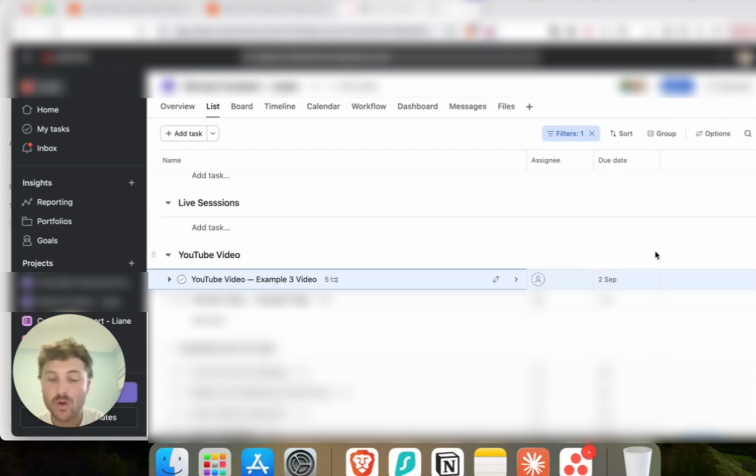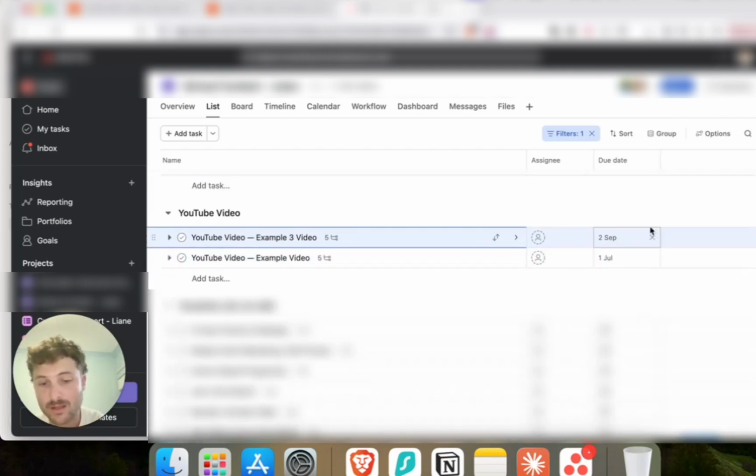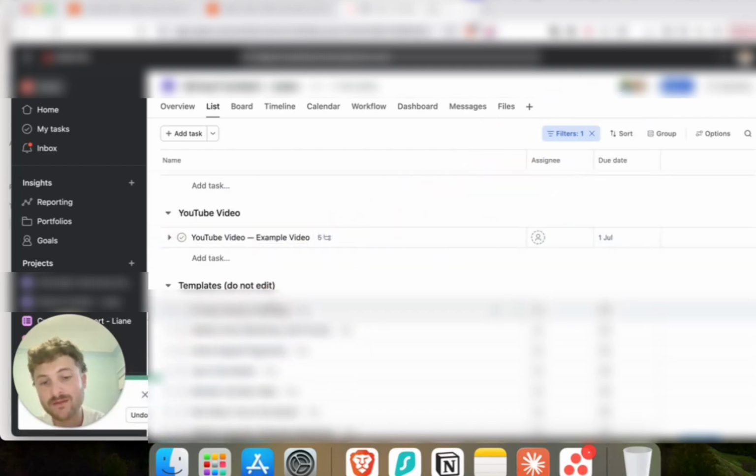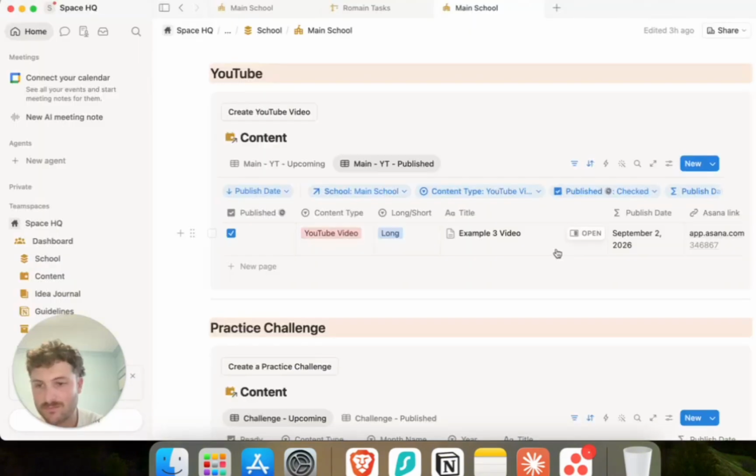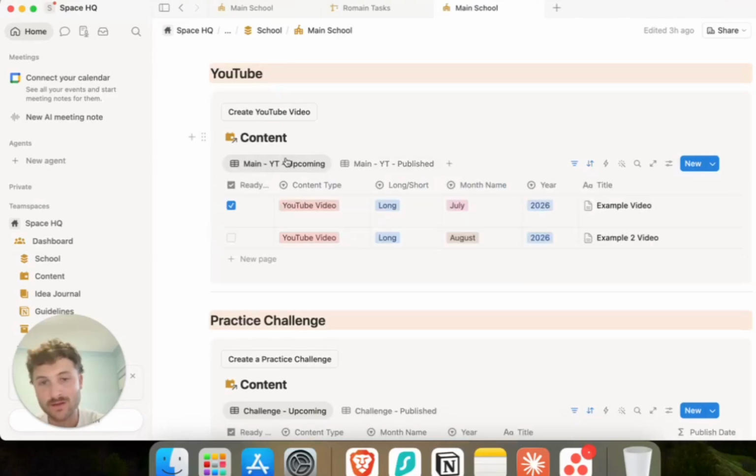And finally, once the task is completed in Asana, the content is automatically marked as published back inside Notion. So the workflow stays synchronized between both tools, Notion and Asana. This time, Zapier watches the Asana project and updates the content status automatically inside Notion. And now we can see that the YouTube video is published here, and we don't see it anymore in the upcoming table.